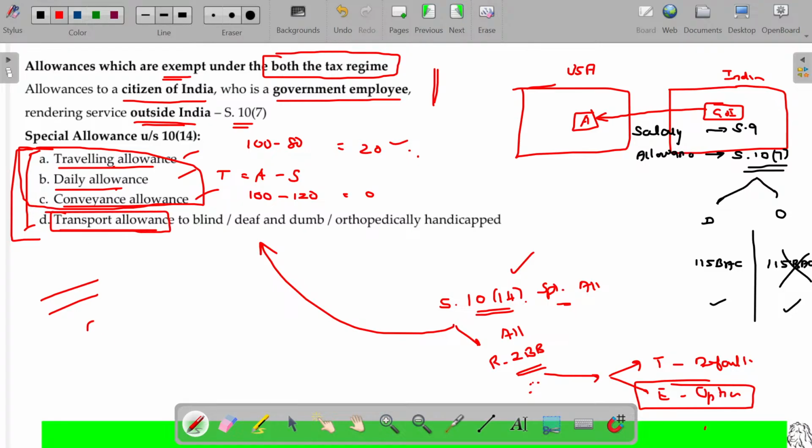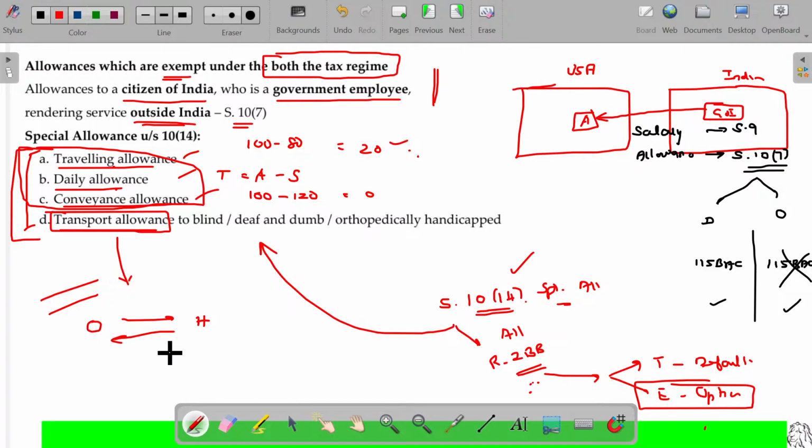Transport allowance is totally different. Transport allowance is nothing but the amount you spend for commuting, traveling from office to home and back. Don't get confused with the traveling allowance. For the traveling transfer, of course, you have to book the bus and train. Will it come under transport, sir? No, that will be considered as transfer or traveling allowances. When I say the term transport allowance, it is totally different. Transport allowance is nothing but daily commutation between office and home and back.